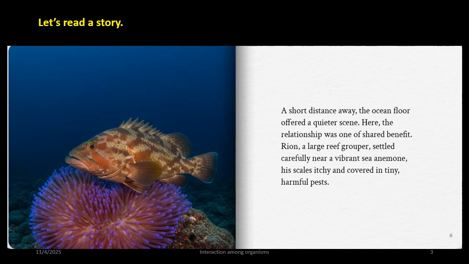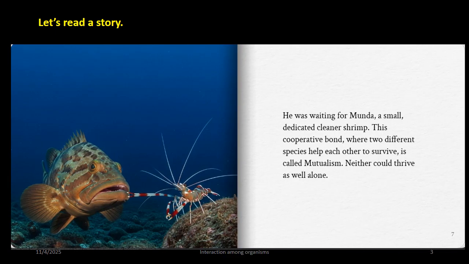A short distance away, the ocean floor offered a quieter scene. Here, the relationship was one of shared benefit. Ryan, a large reef grouper, settled carefully near a vibrant sea anemone, his scales itchy and covered in tiny harmful pests. He was waiting for Manda, a small dedicated cleaner shrimp.